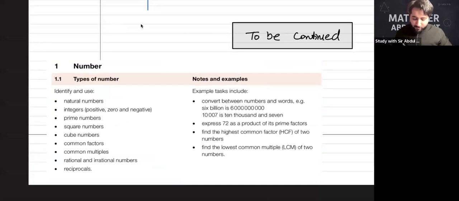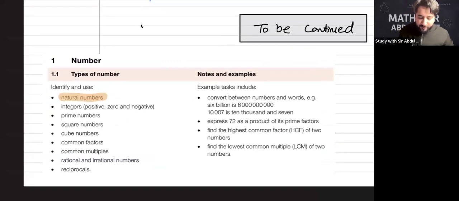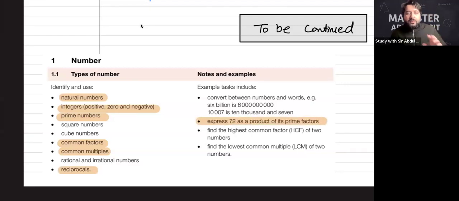Okay guys, in topic number 1, identify and use of natural numbers, we studied that. Integers, we studied that. We studied prime numbers, yes. We haven't studied square and cube numbers yet. We studied common factors. We studied common multiples. So I told you the way you should be checking 2, 3, 4 and 5. 7 tables, agree. We studied reciprocals, agree. We started the prime factorization today. So can you see that I have done a lot of things in this particular chapter. So it means that I'm going to end this tomorrow.